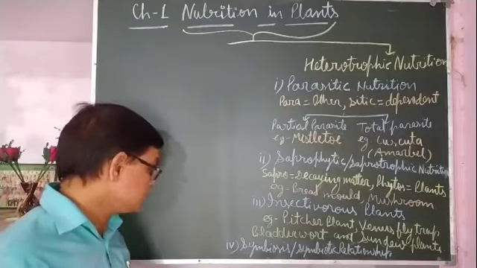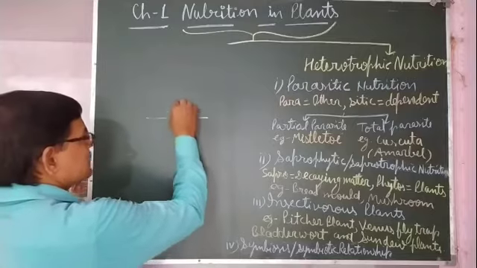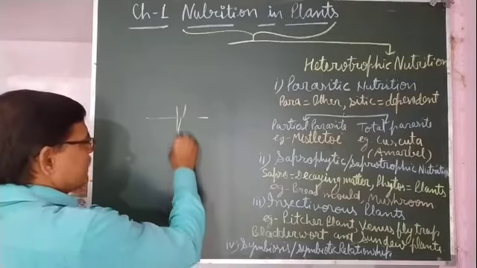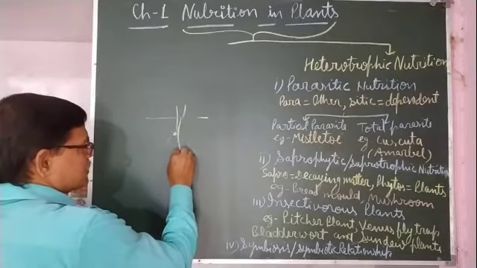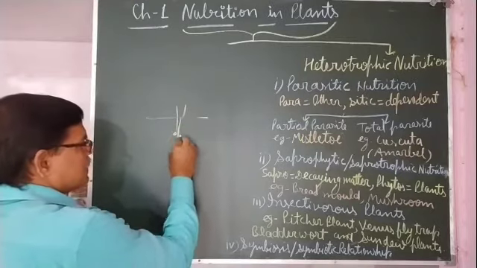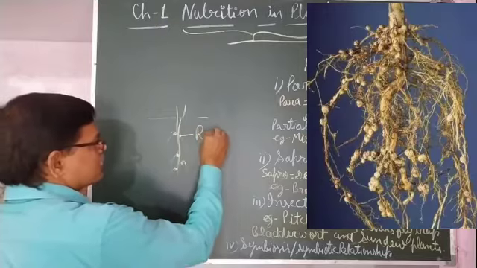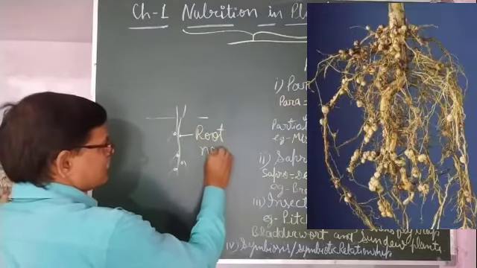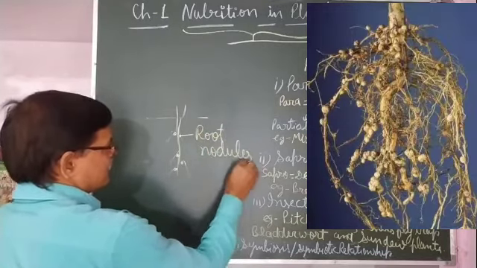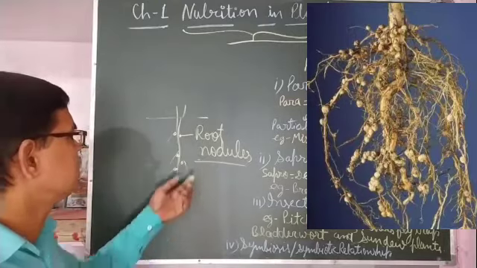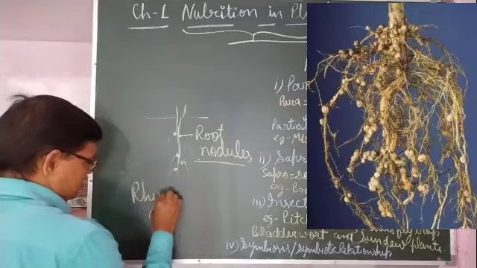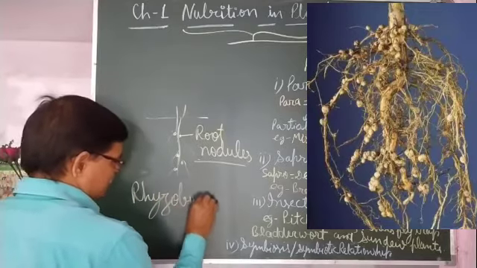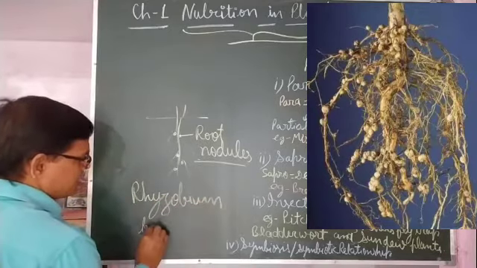Rhizobium bacteria in leguminous plants. In the roots of leguminous plants, small knots are found. These are called root nodules. In these root nodules, rhizobium bacteria are found.